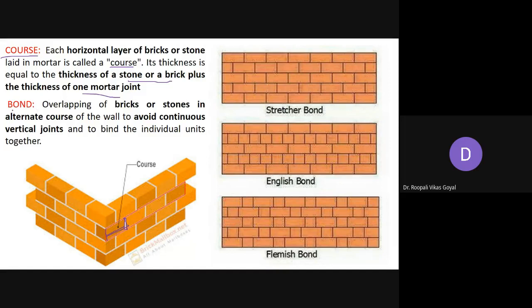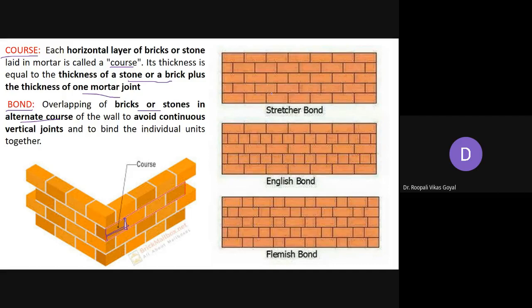Now the next important thing is bond. We have laid a horizontal course. Above that, again you have to lay the second layer, third layer, fourth layer, and go on to a higher height. Now, overlapping of the bricks or stones in alternate courses of the wall. These are different types of bond that we are going to learn in detail when we talk about brick masonry in particular.